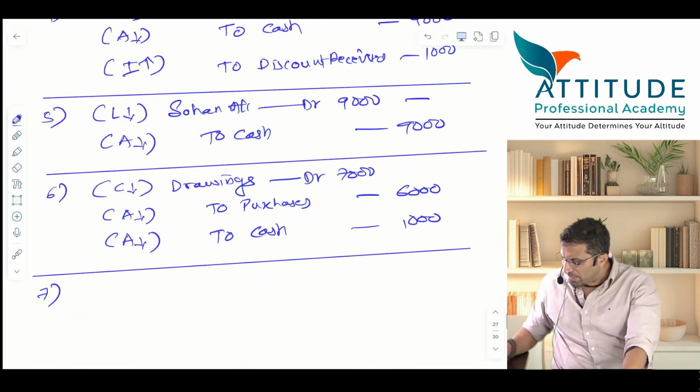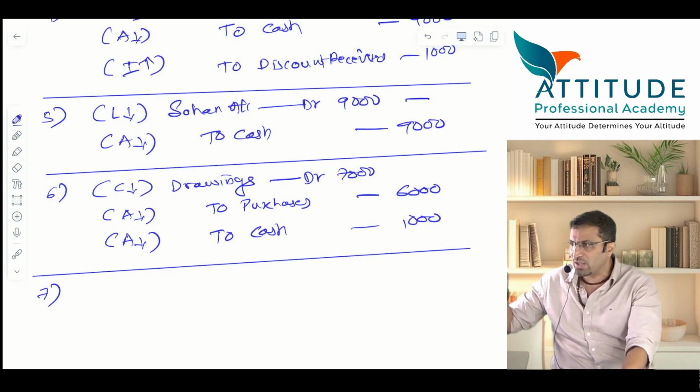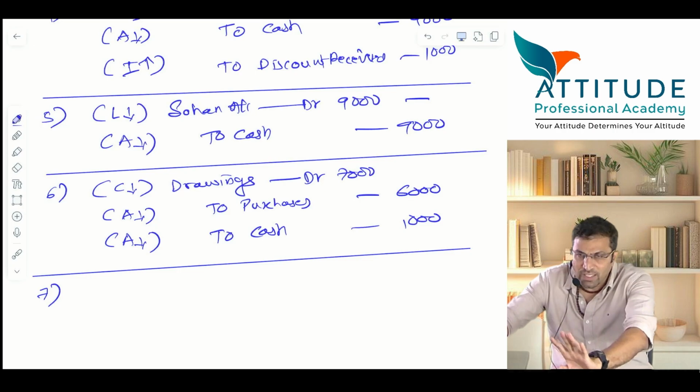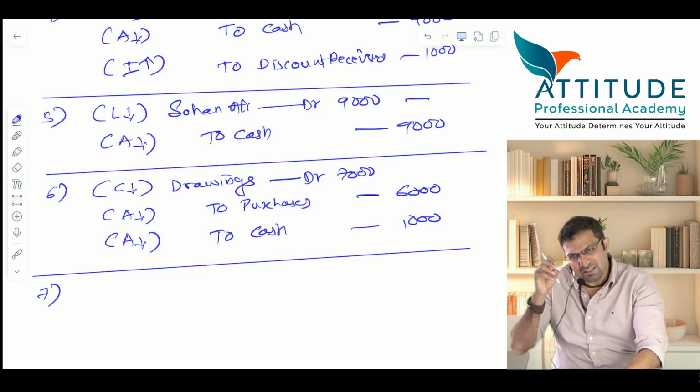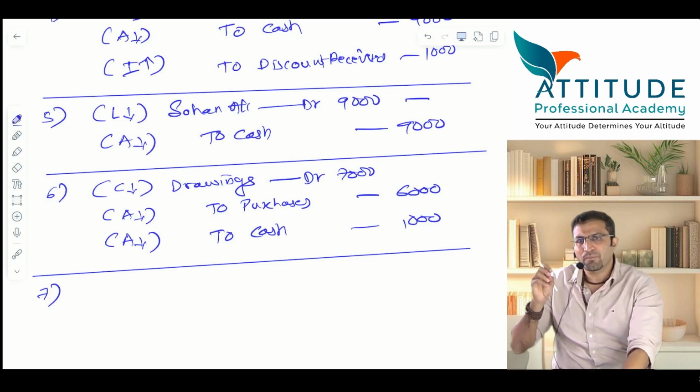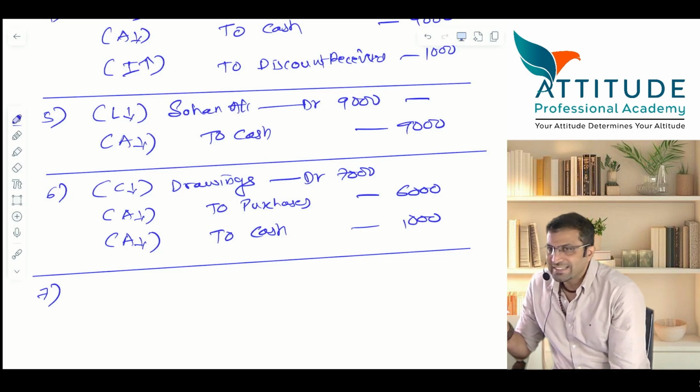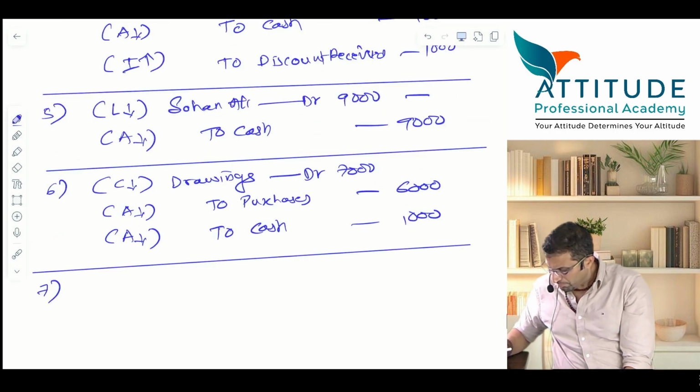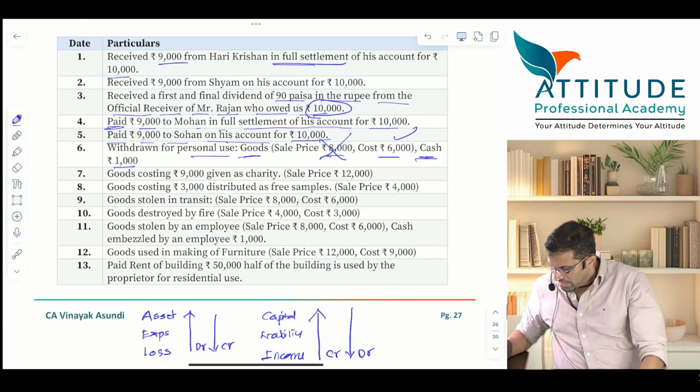Sir, can I pass separate entries? Drawings account debit 6,000, to purchases 6,000, then one more entry I'll put. Drawings account debit 1,000, to cash account credit 1,000. Yes, you can put it. But wherever possible, reduce your work and put a compound journal entry. Is that clear? Next.